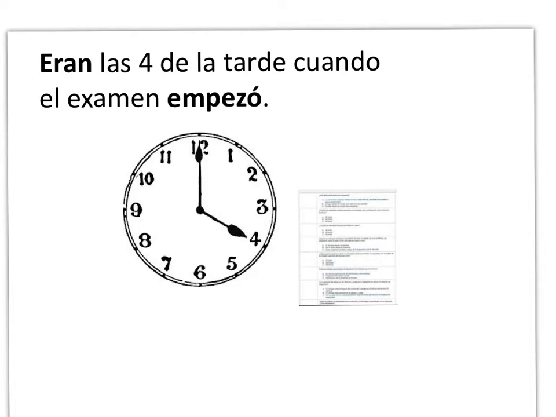And what's one detail we have here? Eran las 4 de la tarde cuando el examen empezó. Now I'm getting into specifics. What am I saying? Cuando el examen empezó. What's it saying? Yeah, the test started at 4, right? So now I'm getting into a specific detail of the story.